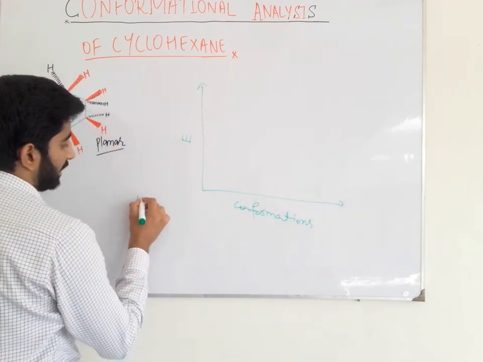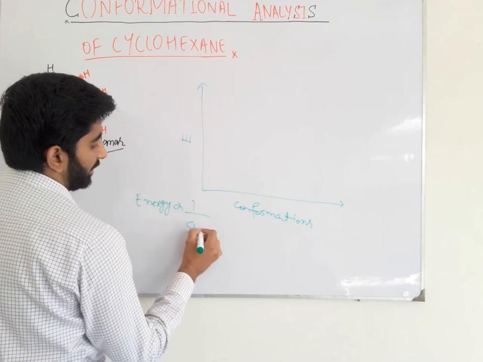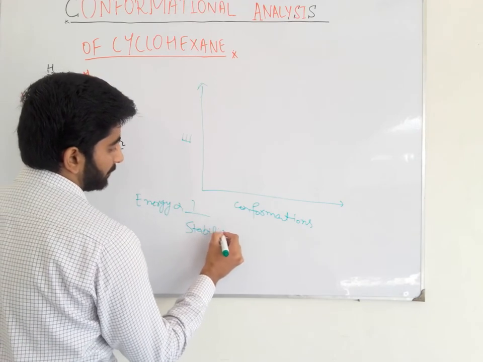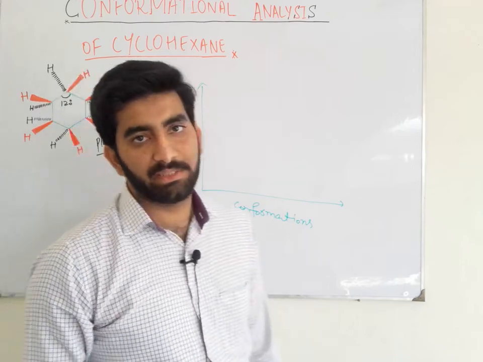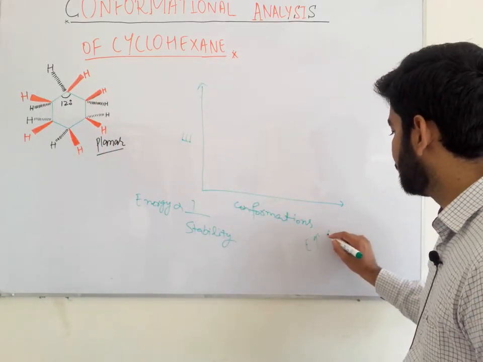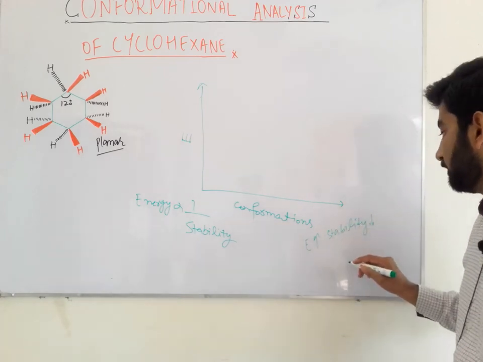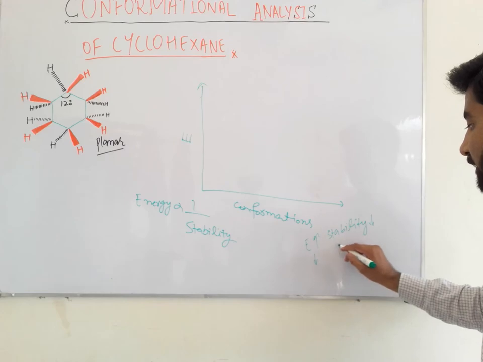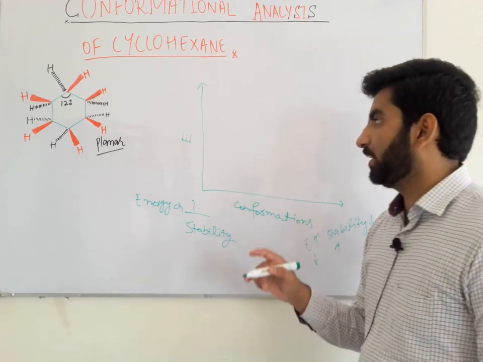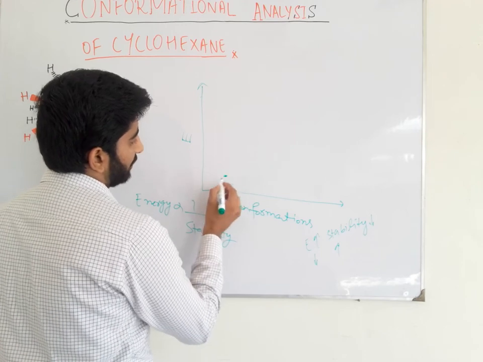We know that energy is inversely proportional to stability. If energy is greater, stability is lower. If energy is lower, then stability is higher. So by different conformations, we see the stability of non-planar conformations of cyclohexane.